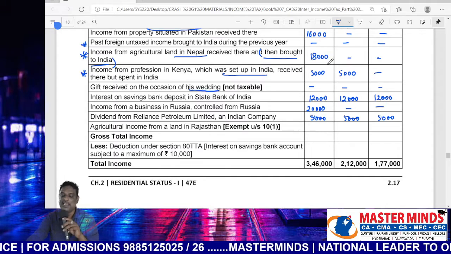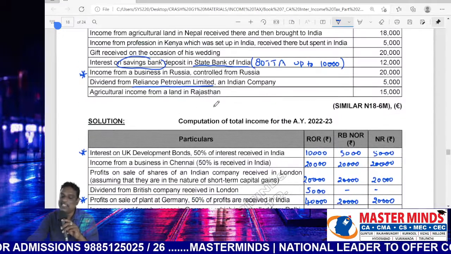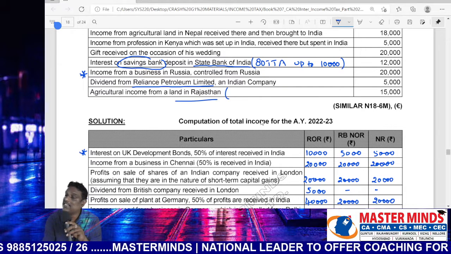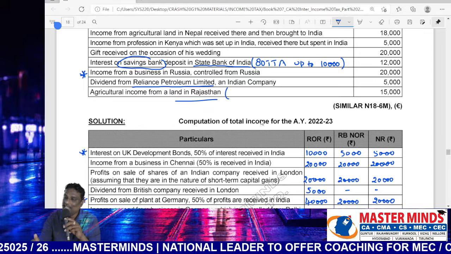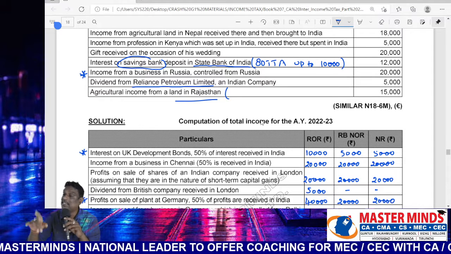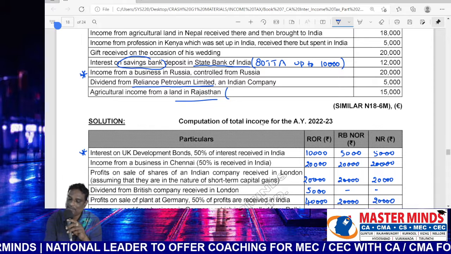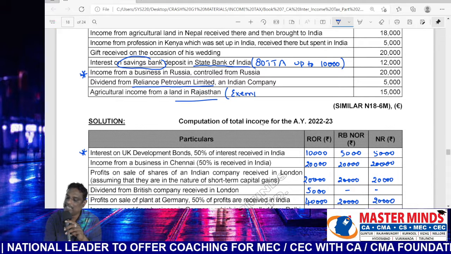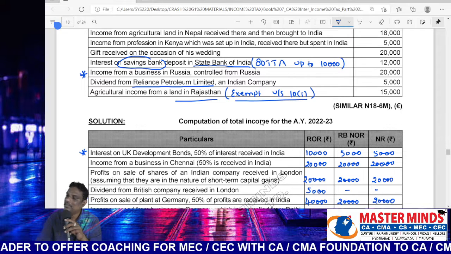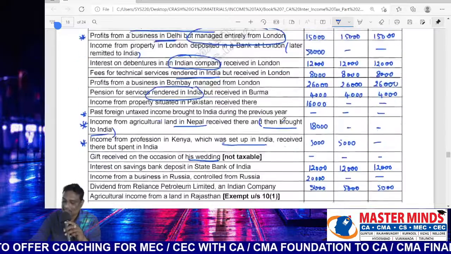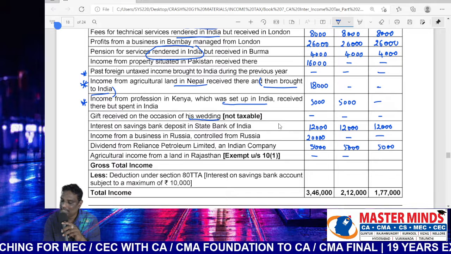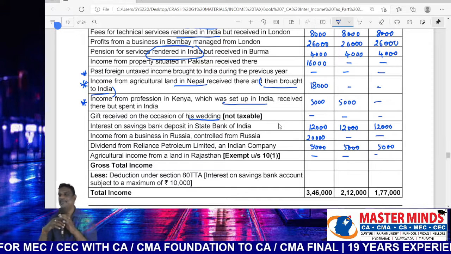Next, agricultural income from land in Rajasthan. Is it domestic agricultural or foreign agricultural? Domestic agricultural, because the agricultural land was located in India. Hence, automatically it will be treated as domestic agricultural. Domestic agricultural income is exempt under section 10(1). It's an exempted income. Therefore, not taxable in all cases.